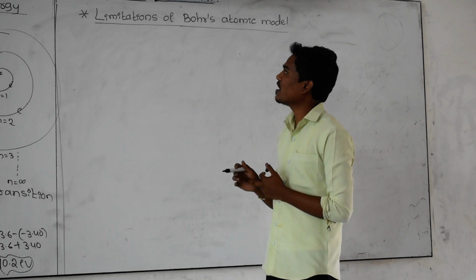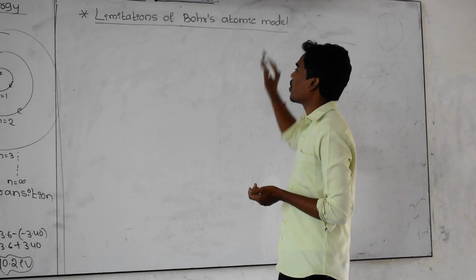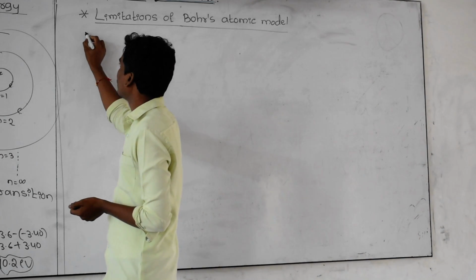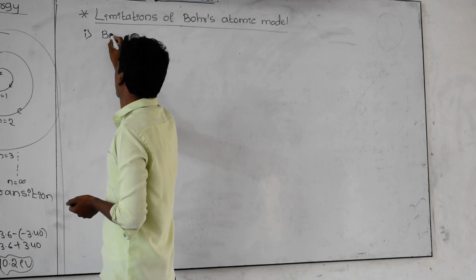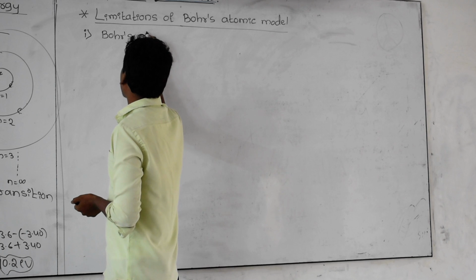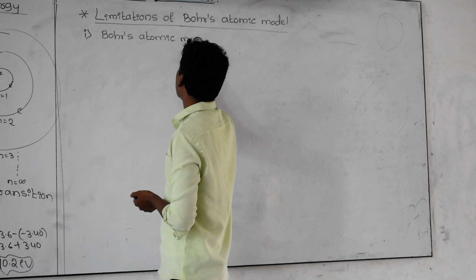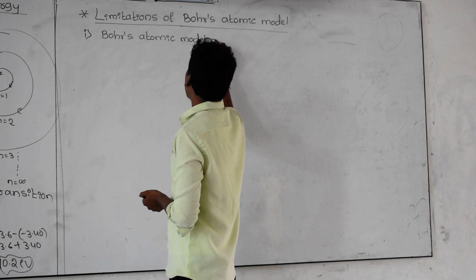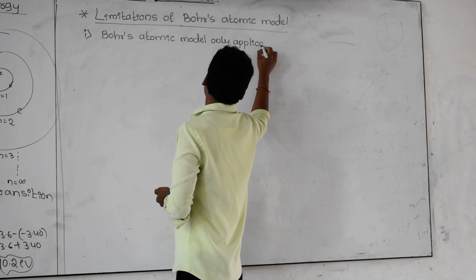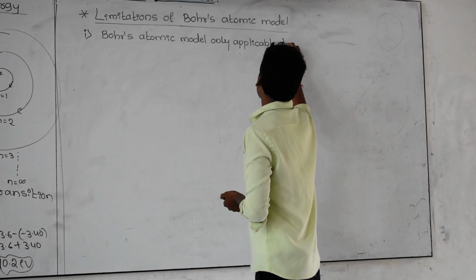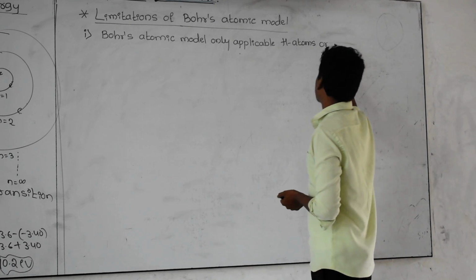And here there is a concept, limitations, or you can also call it the drawbacks of Bohr's atomic model. And what is the first drawback? This Bohr's atomic model is only applicable to hydrogen atoms or hydrogen-like atoms. What are hydrogen-like atoms?